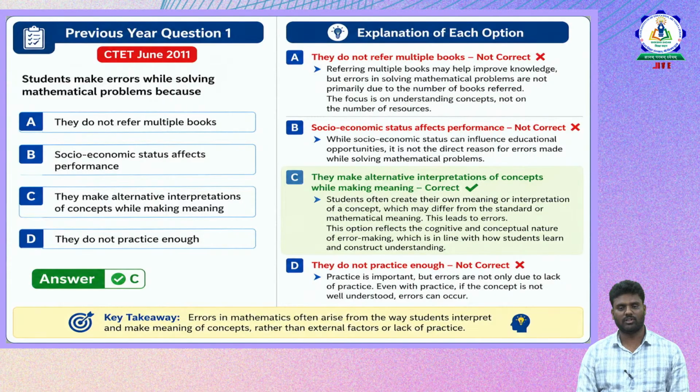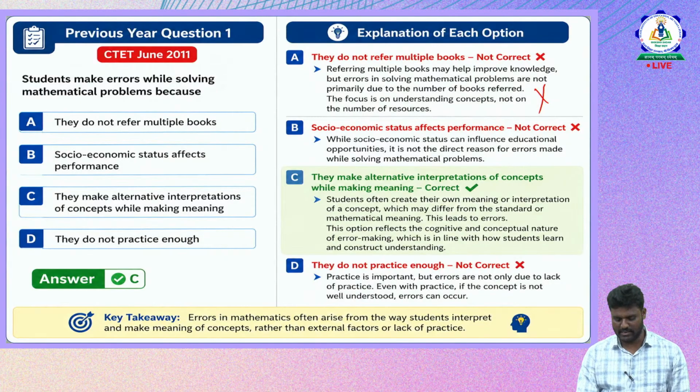Next, coming to option B: socio-economic status affects the performance. Let us see whether it is correct or not. While socio-economic status can influence educational opportunities, it is not the direct reason for errors made while solving mathematical problems. A child who is economically well off may get access to good education, whereas a child without good socio-economic status may not. Therefore it does not directly affect errors in mathematical problems.